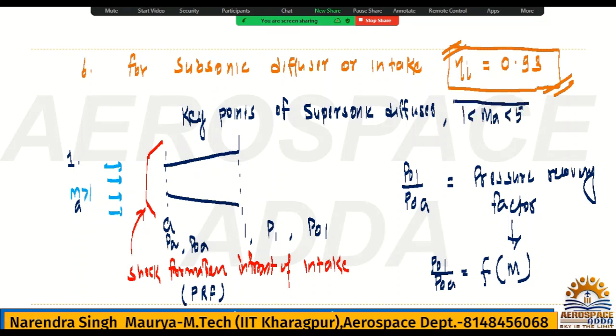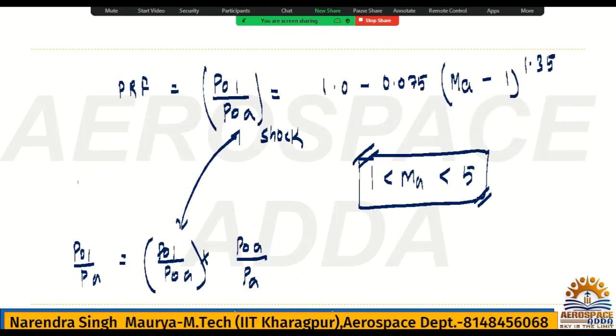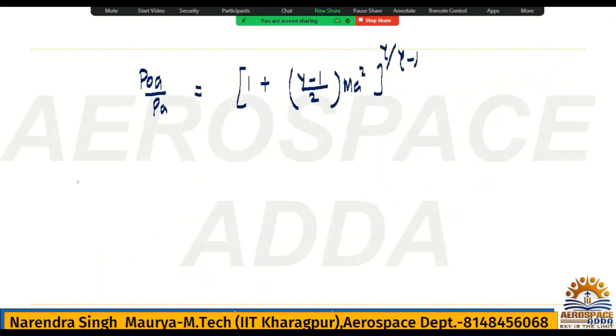For this it will work. So this is the first point. This is the formula I have given to you. Once you get P naught 1 by PA, you can proceed with the numerical as usual. You will get the after-shock value, then you can proceed on your own.